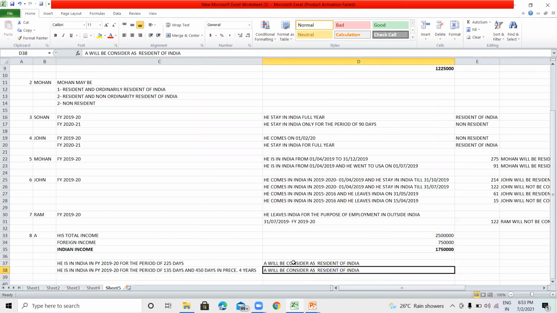In the case of such a person, both conditions are available, first condition as well as second condition. If any of the conditions is satisfied, he will become resident of India.